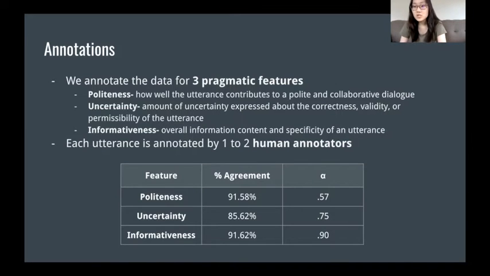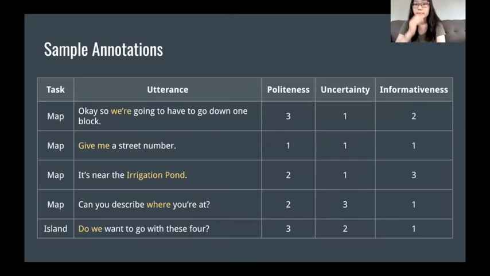Using these definitions, each utterance is then annotated by 1 to 2 human annotators on a categorical scale of 1 to 3, with 1 being the least polite, uncertain, or informative, 3 being the most, and 2 being neutral. To evaluate our annotation scheme, we can calculate how often the 2 annotators agreed on a feature's value. We can also calculate Krippendorff's alpha, which helps us measure inter-annotator reliability. From this, we can see that we have a fairly high percentage of agreement between the 2 annotators.